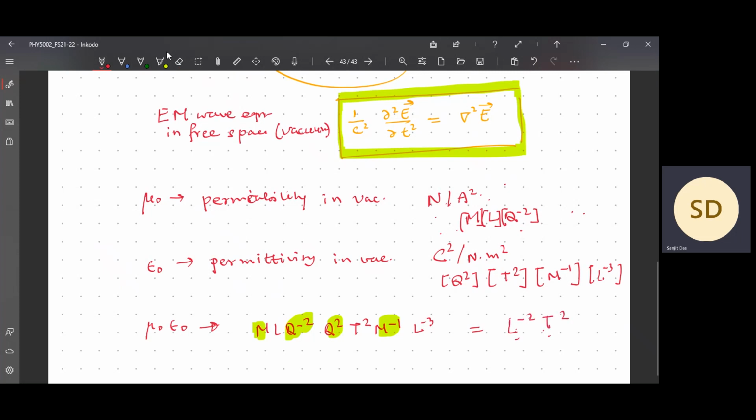So exactly you can see this is 1 upon L by T whole square. You can identify it with the velocity, and in the case of the electromagnetic wave, the velocity is the speed of light. You can put the numbers for mu naught and epsilon naught, and exactly you can get 3 into 10 to the power 8 meter per second.